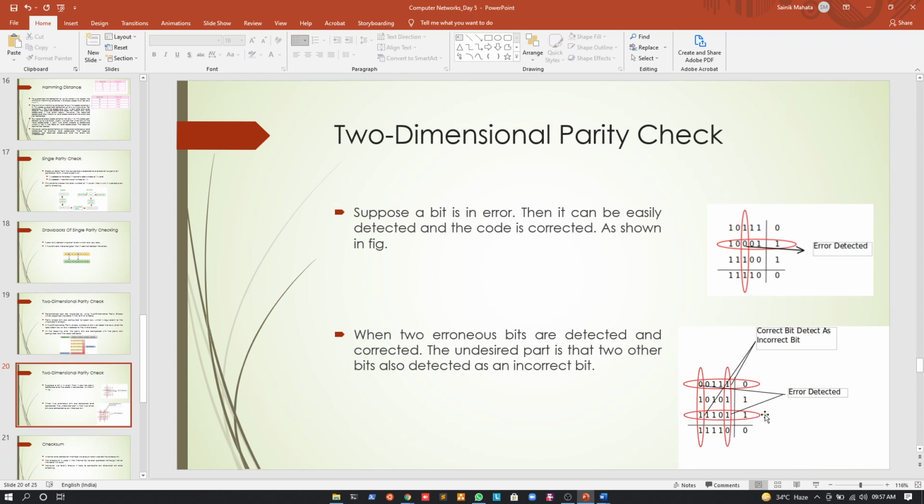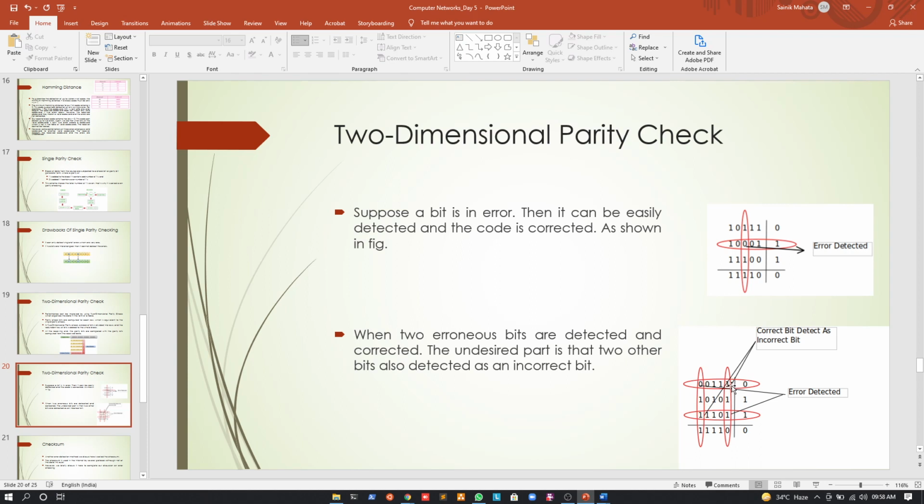Now let us suppose that for the first row the first bit is erroneous, and for the last row the last bit is erroneous. Using this method we are able to detect the errors, we are able to pinpoint the errors, but whenever we are pinpointing the errors, we can see that the other 2 bits are also getting intersected, right?